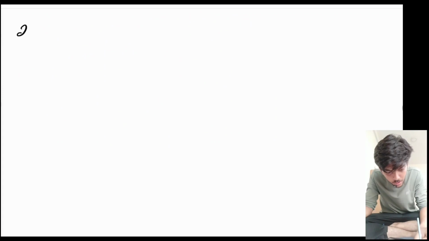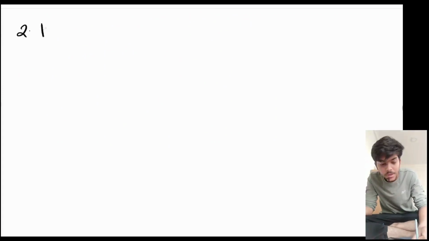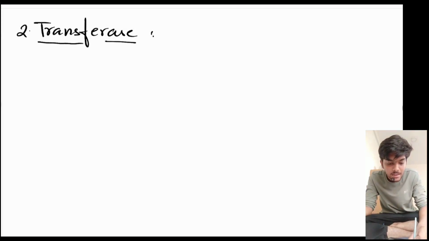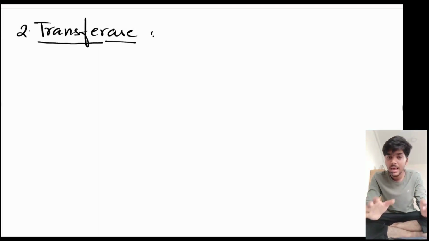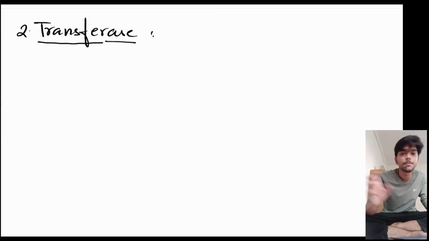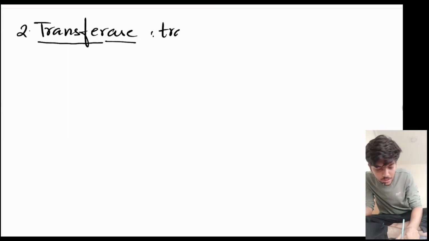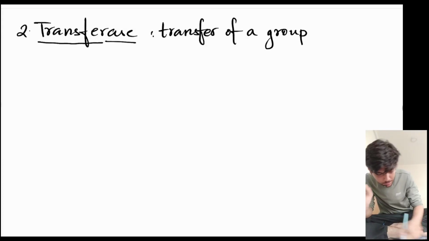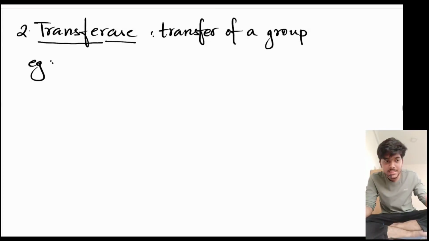Second, number two is transferase. Again, at the end there's ase, so it's an enzyme. Since it contains the part transfer, that means this enzyme is responsible for catalyzing the transfer of a certain group. So there's transfer of a group. For example, let's take the first reaction of glycolysis.